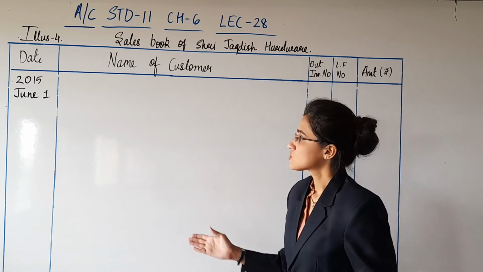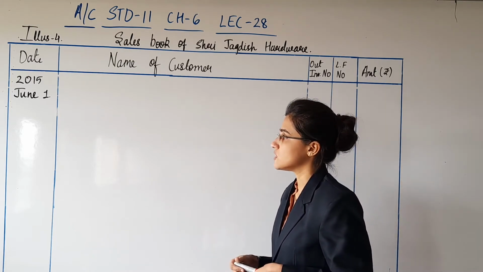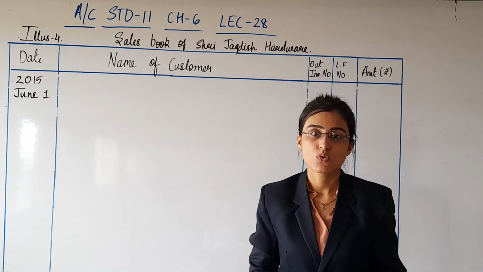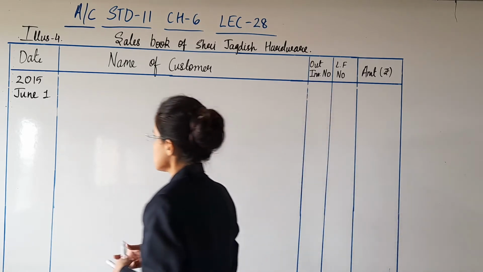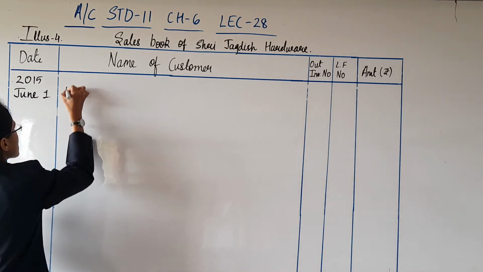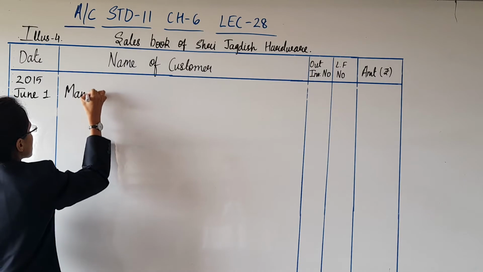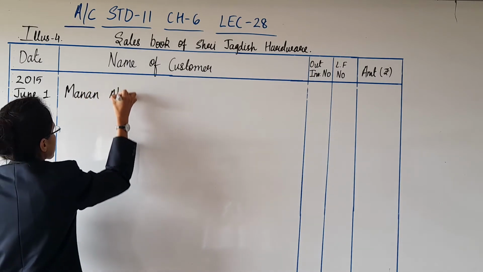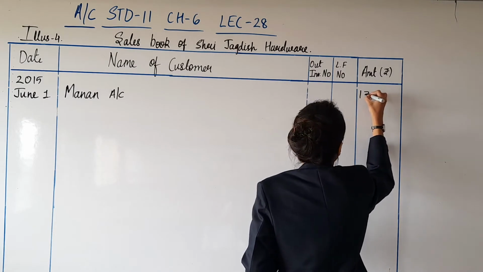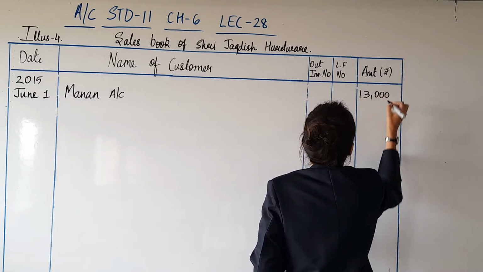So 2015, the 1st of June, the goods have been sold to Manan. So of course, Manan account, the name of the customer. The price of goods is 13,000. There is no trade discount, no cash discount, nothing.